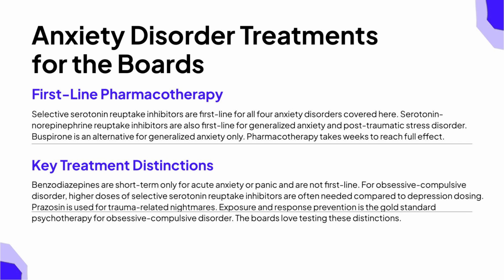Now for the key treatment distinctions. Benzodiazepines should be used short-term only for acute anxiety or panic, and are never first-line for chronic treatment. For obsessive-compulsive disorder, higher doses of selective serotonin reuptake inhibitors are often needed compared to standard depression dosing, and the response time is often longer.